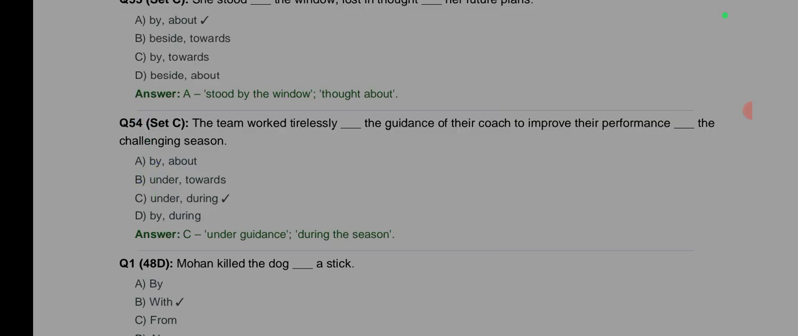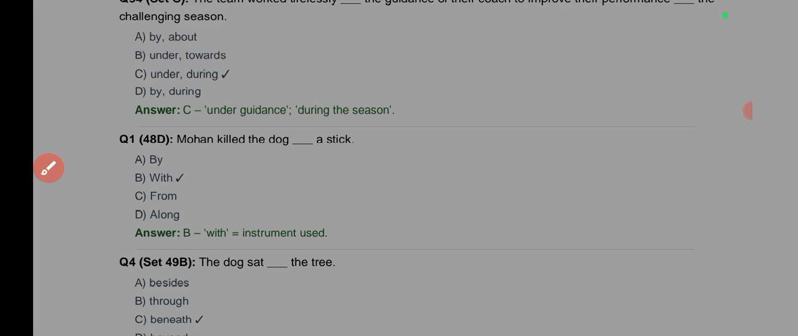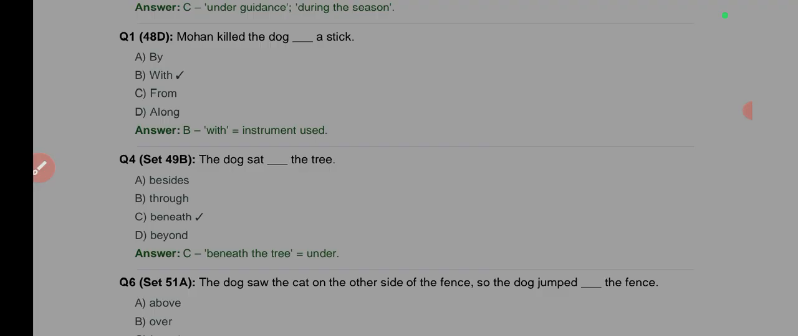Now, Mohan killed the dog using a stick, that is, with a stick. That's the instrument that was used. If you say by something, by is the action that was taken. So he caught something by jumping, or by doing so. That's the action that was taken. But for the instrument that was used, you say with a stick, not by a stick. By hitting this thing with a stick, that makes sense. But with the stick, you understand?